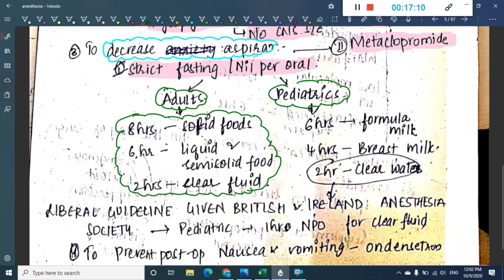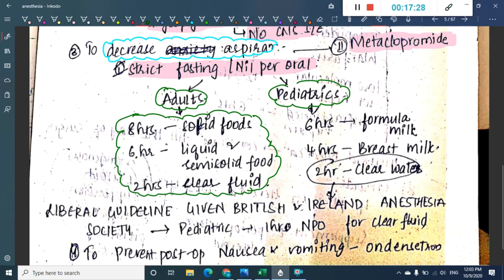So for 8 hours, he should not take solid foods. For the last 6 hours, he should not take liquid foods or semi-solid foods. And for the last 2 hours, he should not take any clear fluids. Okay, so those are the rules for adults.